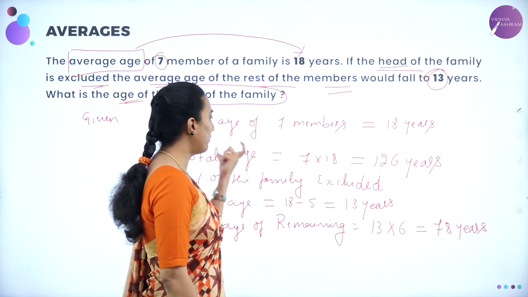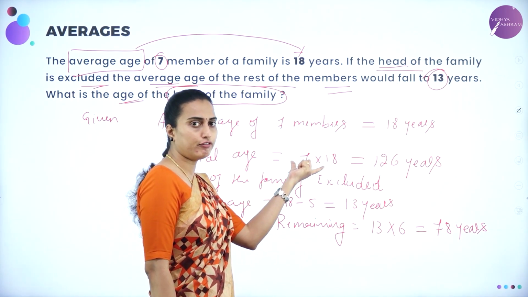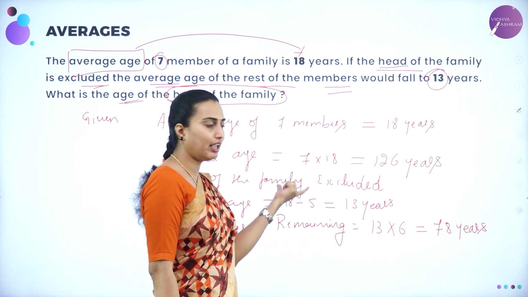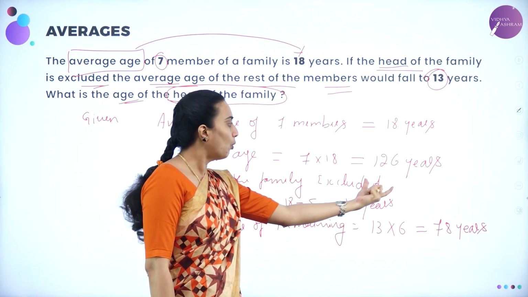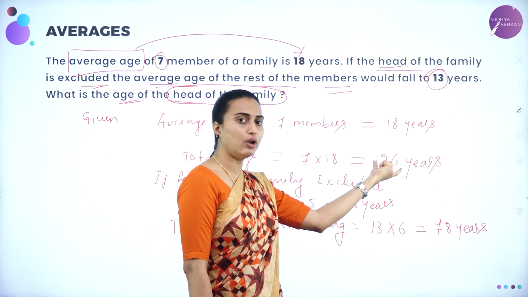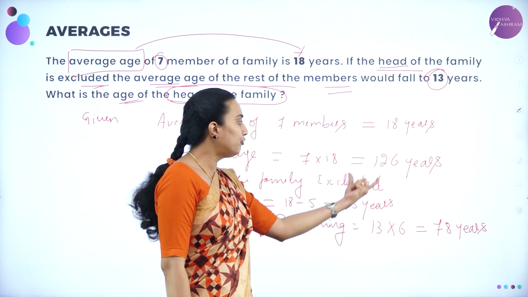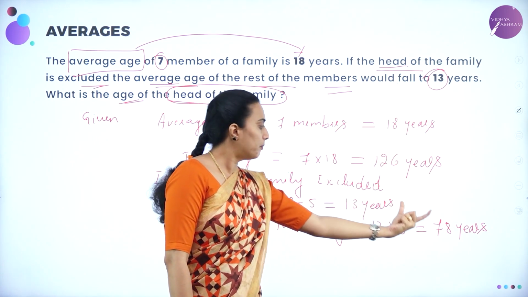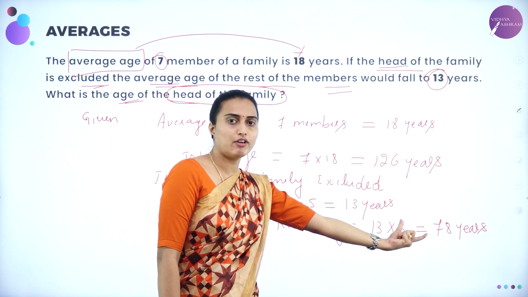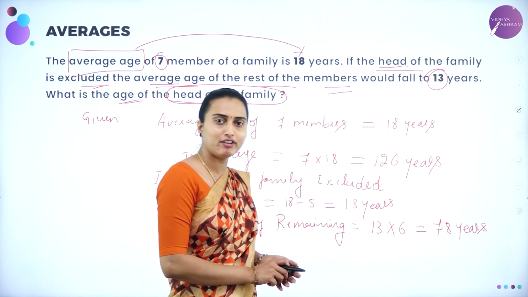So the total number of family members is 7, and their total age will be equal to what? 126 years. Here it is included with the head of the family, here it is excluded. If you subtract the total excluding the head from this total, you are going to get the age of the head of the family.